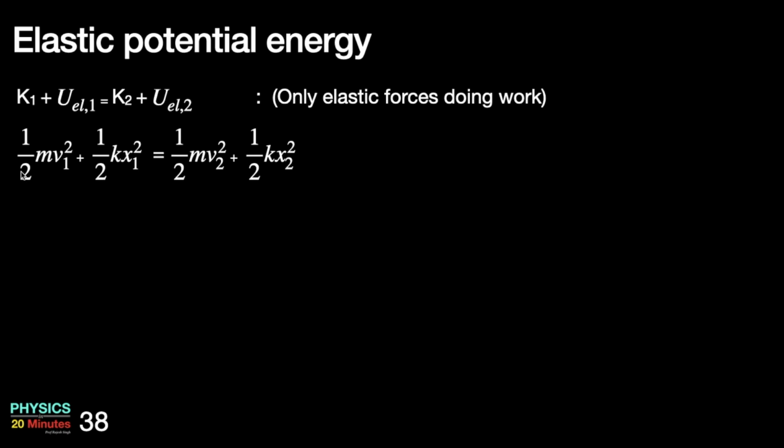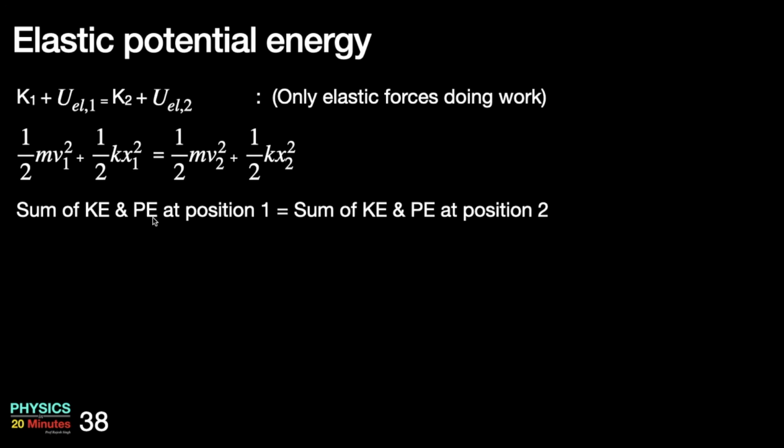So kinetic plus potential initially is equal to kinetic plus potential finally. So the sum of K and P at position 1 is equal to the sum of K and P at position 2.